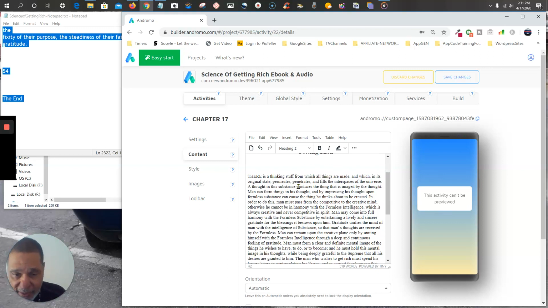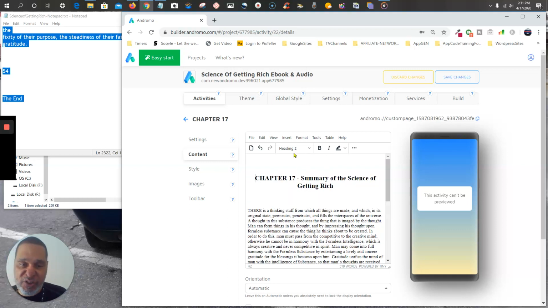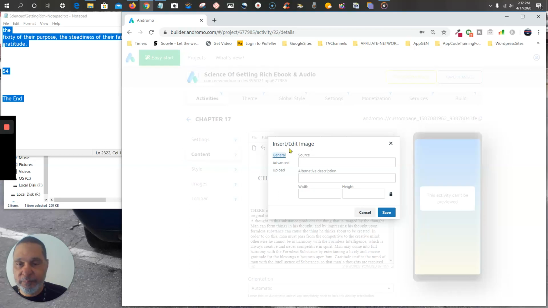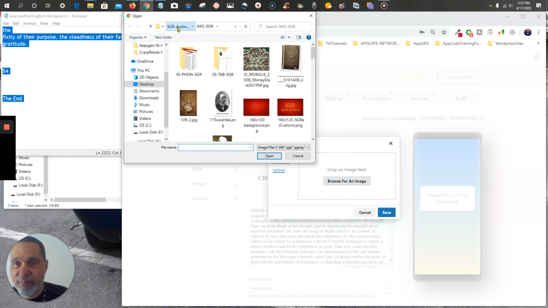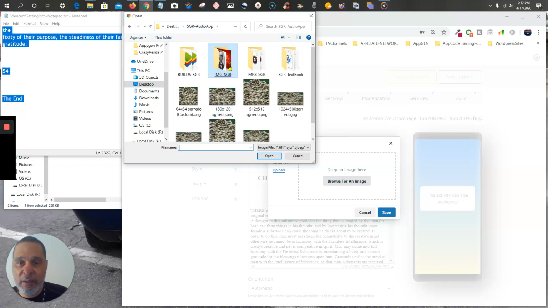And of course we have to break it down to our paragraphs here. But before we do that, let me show you something that you may be able to add to your book. I'm thinking about adding to this book anyway. You can insert images. Matter of fact, let's do that. Let's insert an image. Oh wait, I want the image to be right here. Okay, let's insert an image. Upload. Browse for an image. And yeah, here we got a few images here.